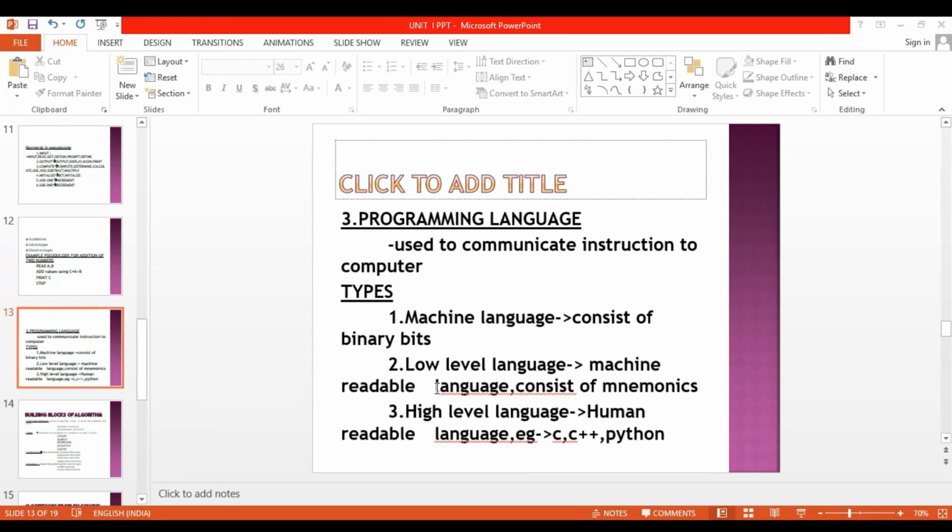Then the last one is high level programming language. This high level language is a human readable language. A high level language allows the programmer to write in sentences and can be easily translated into machine language by using compilers. Normally, we are using many high-level languages: Python, C, C++. These are high-level programming languages, so the user can easily understand the programs.